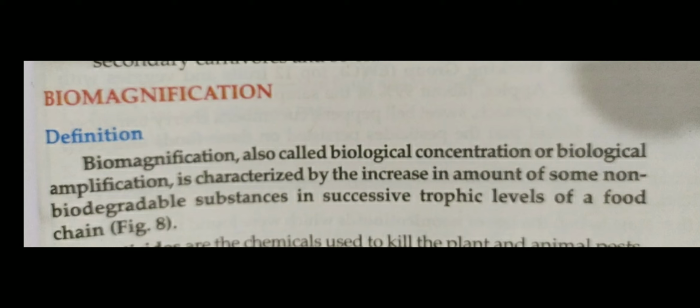Suppose plants are the producers, they produce the food. This food is eaten by herbivorous animals, organisms like cows. They eat these grasses, and grasses produce food by photosynthesis. Then grasses are eaten by cattle-like herbivorous organisms like cows, and the herbivorous organisms are eaten by other levels of organisms. So what happens in biological magnification?